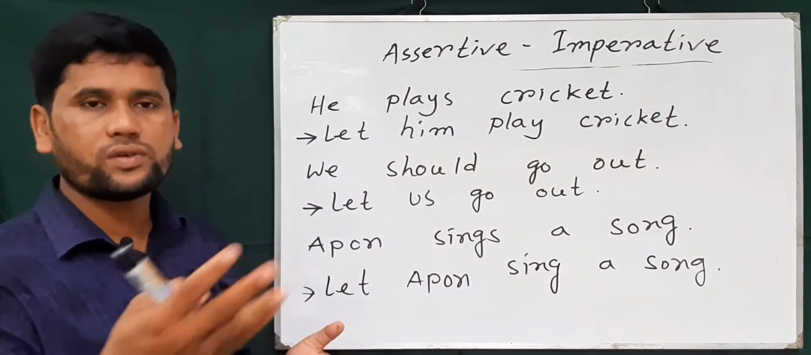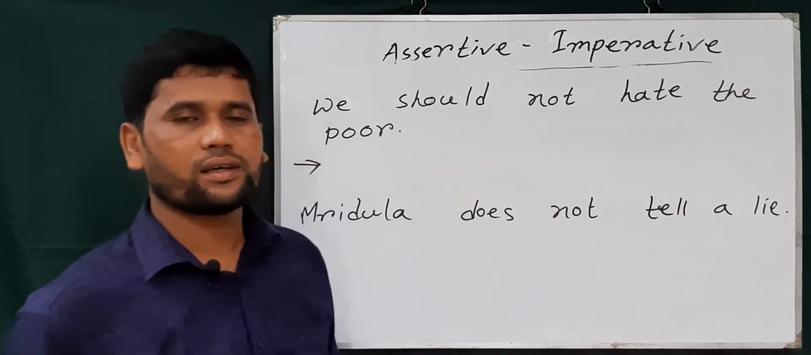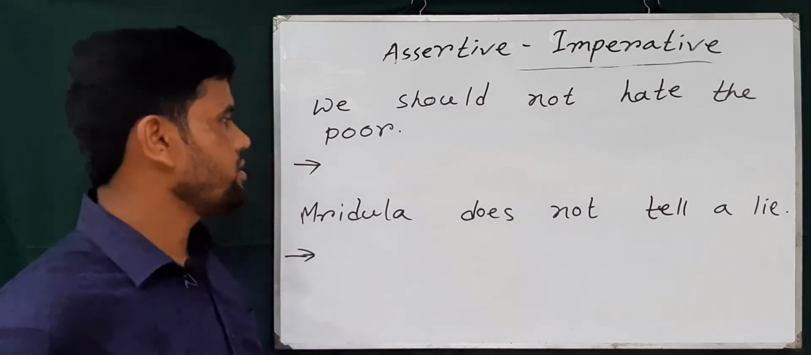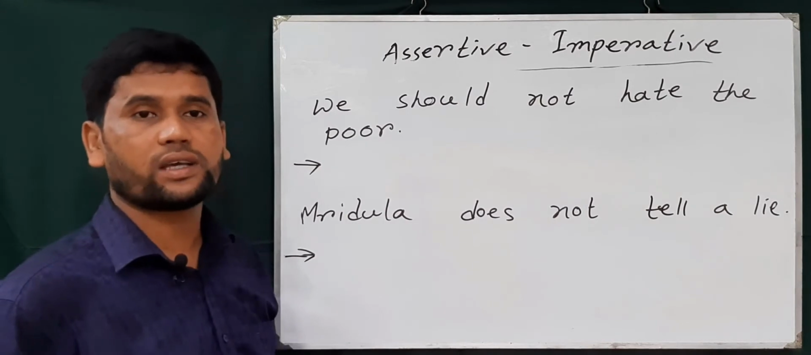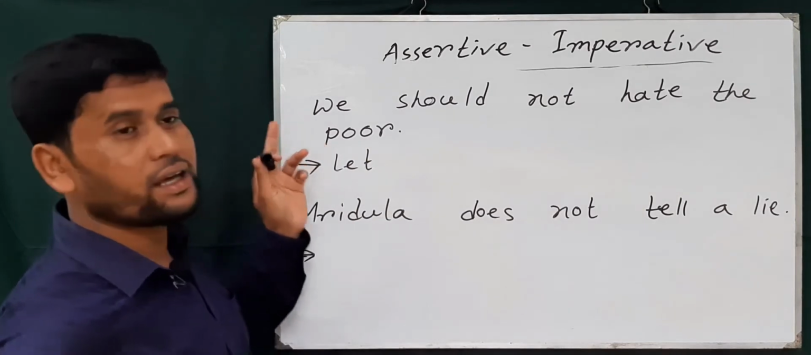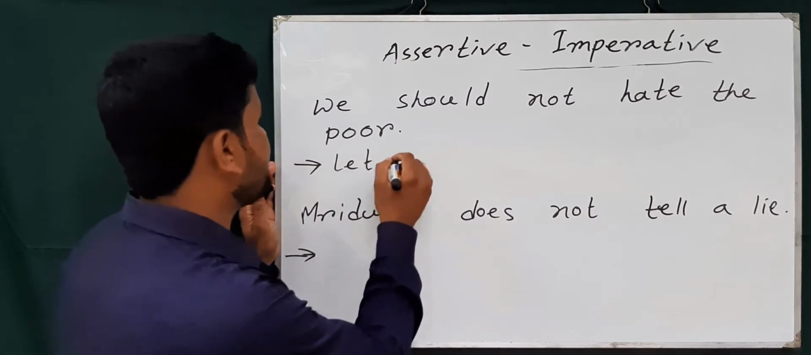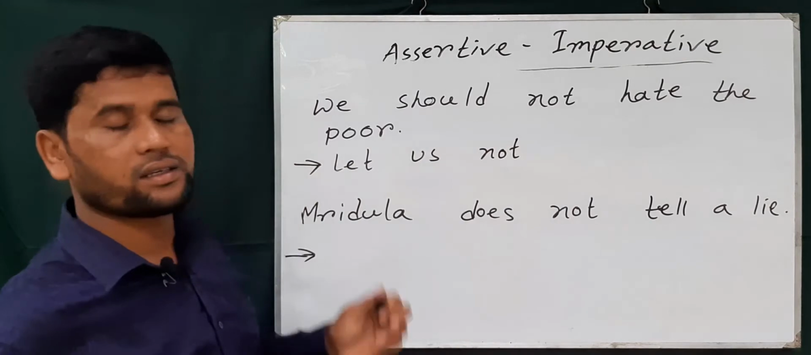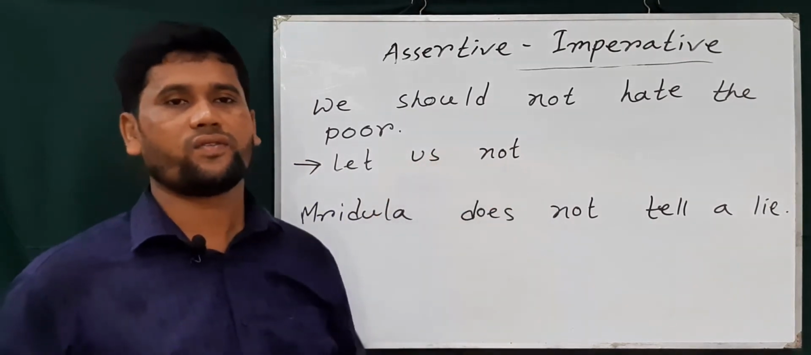Okay, when an assertive sentence starts with first person or third person and the sentence is negative, then we follow the previous rule, but we need to use an extra not. We should use let, then the objective form of the subject, us, and not. When the subject is a pronoun, then we use not after the pronoun.